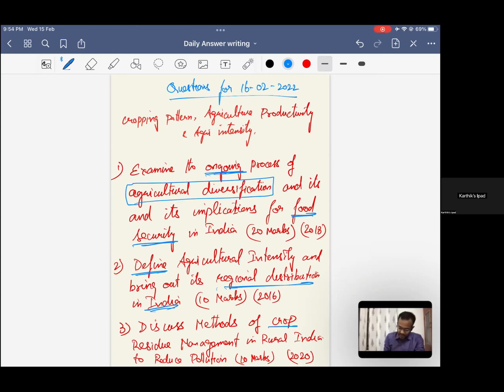Discuss the methods of crop residue management. Only methods have been asked, right? You will have to discuss various methods to reduce pollution. Specifically that is asked, not any other measures, right? So 3 questions. 2 have to be written, 1 is compulsory. You can have a choice between 2 and 3. We'll have a discussion tomorrow, right?